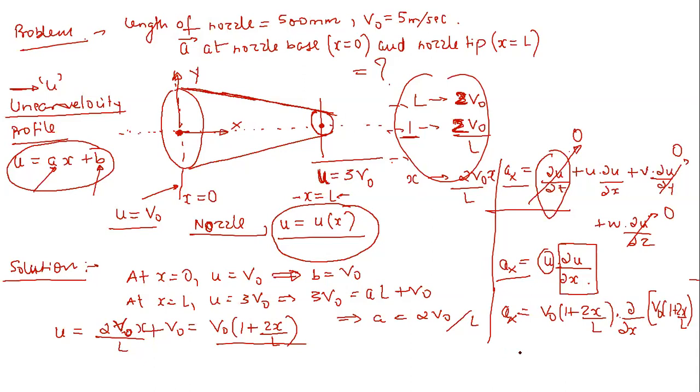Can you solve this? Fine. Let us take any query into this. Sir, we have assumed this linear velocity profile because the area is continuously decreasing at a constant rate. So I was telling you that the product of area and velocity should be constant, and because of this, the velocity should...